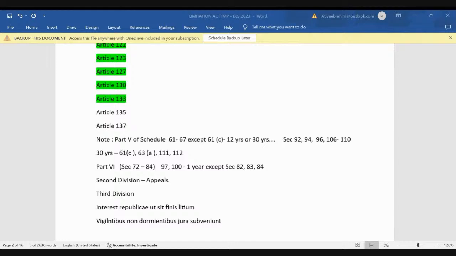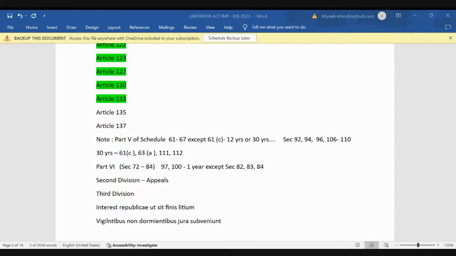First thing, you have to understand that my limitation act is a statute of repose, peace and justice. ये पहला एक लाइन है जो आपको समझना है कि statute of limitation is a statute of repose, peace and justice. Please remember this, note it down. It's a statute of repose, peace and justice. Repose means we want to give some relaxation. Why it's a statute of repose, because it is designed only to bar actions after a certain period. आप certain period के बाद relax हो जाओ, you cannot institute a suit. That is why it's a statute of repose.